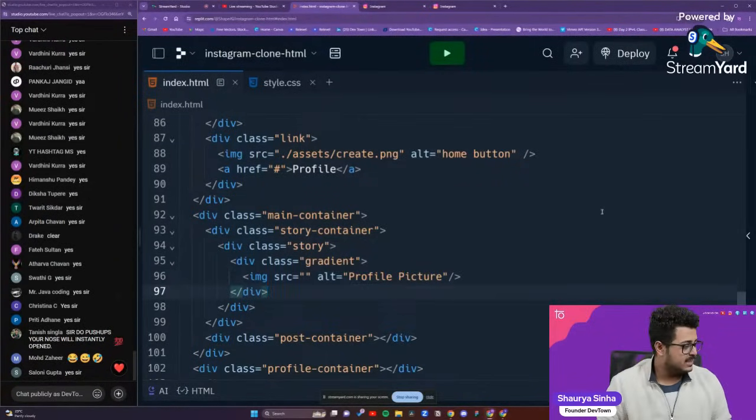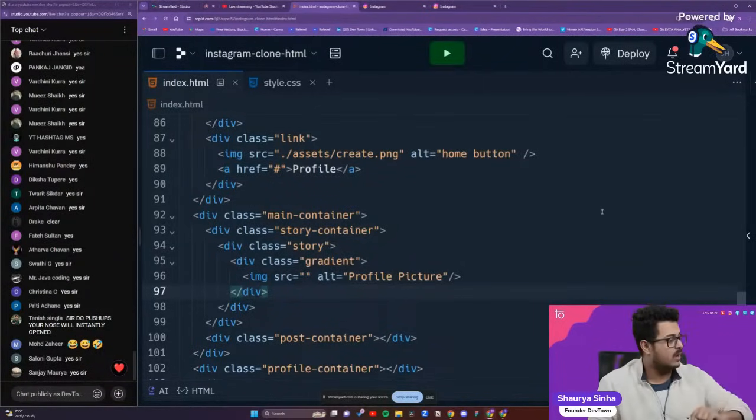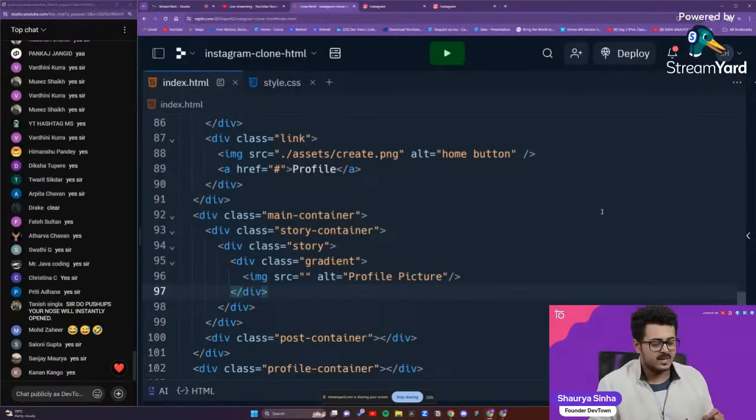And then after the gradient div tag, guys, after the gradient div tag, you are going to have a particular paragraph tag that is going to contain your username.